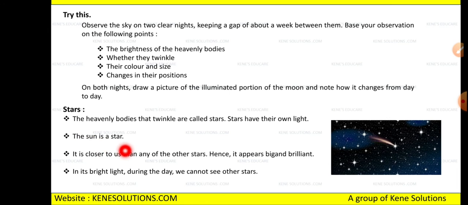Now in its bright light during the day, we cannot see the other stars, right? When the sun is there in the sky, do you see the stars and the moon? No. When the sun is there, the light and the brightness of the sun is very high, and that is the reason we cannot see the stars and the moon.